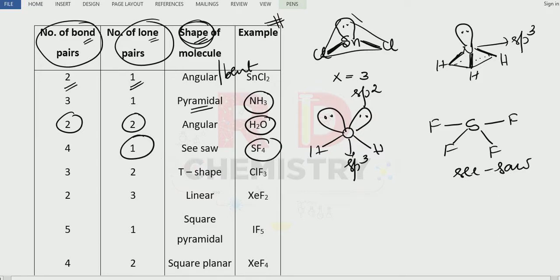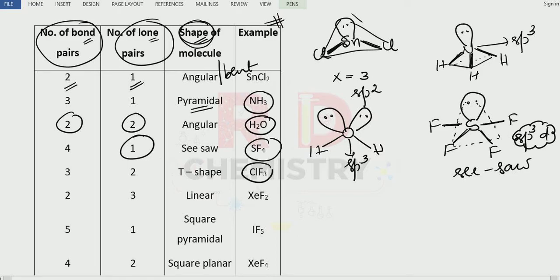The actual geometry is this one: triangular shapes, one above the plane and one below the plane. So actually it is a trigonal bipyramid. The hybridization is sp3d, with trigonal bipyramid geometry. Forget about the lone pair; with respect to the bonds, we get a seesaw shape.